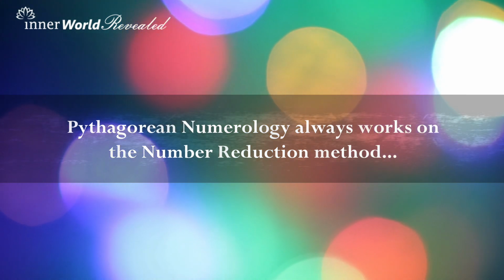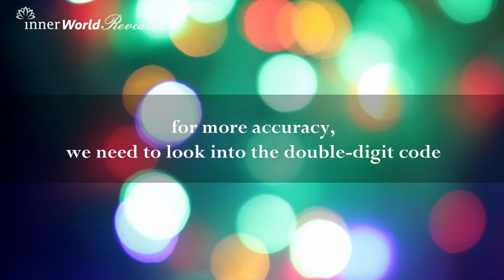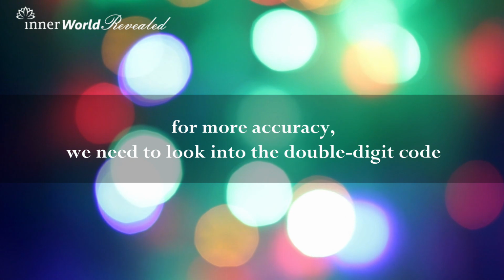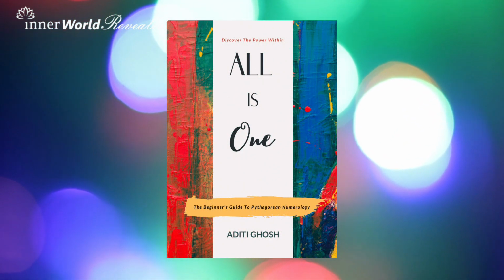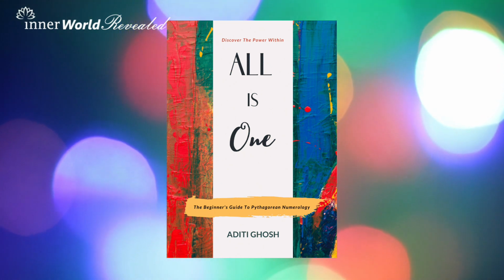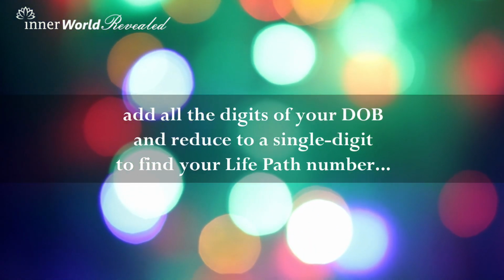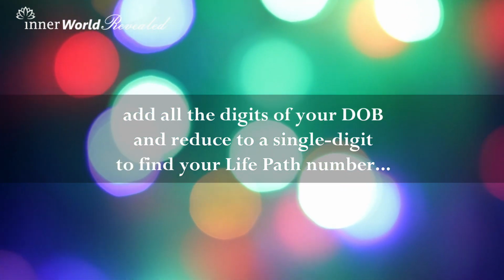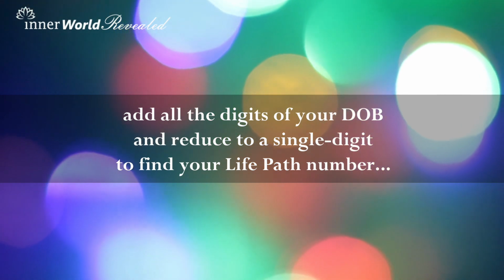Now there's also another way which we use while deriving the double digit codes. For more accuracy, we look into the double digit code as well, and that's the method that I've followed in my book, because there we're working with all double digit values for a detailed look into your blueprint. But I'm not getting into that much detail right now. Let me keep it very short and simple this time for you to understand. So simply what you need to do is add all the digits present in your date of birth and reduce it to a single digit base value as I've shown.